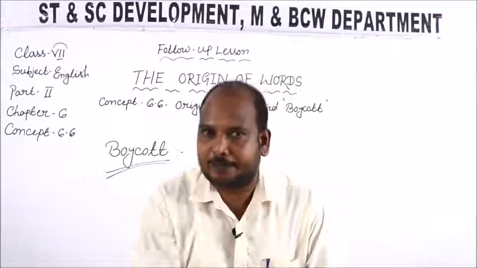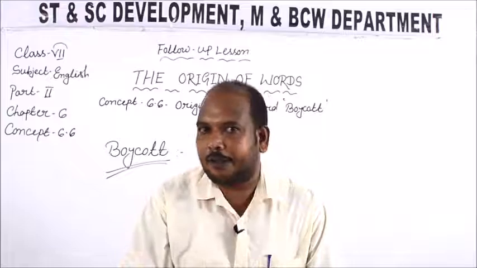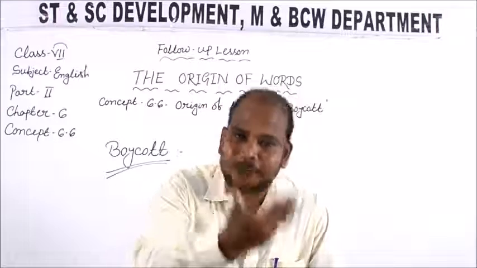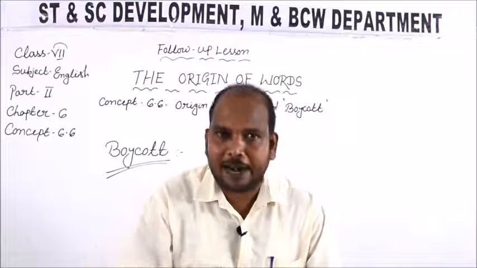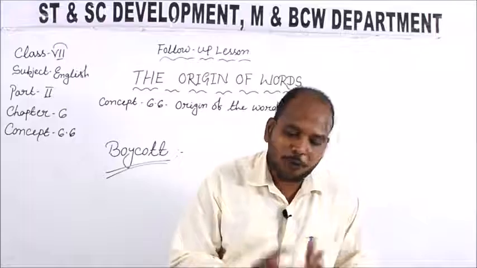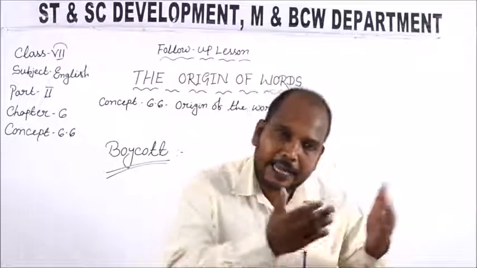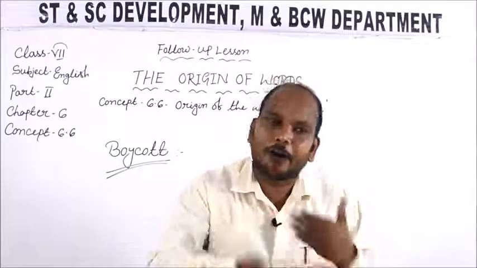Captain Charles C. Boycott was a landlord. So what do you mean by landlord? A landlord is a person who owns the land, and he gives the land to the tenants to cultivate. And who are the tenants? Tenants means those persons who are not the original owners of land. They take the land from the landlord. They pay the rent to the landlord for cultivating it.